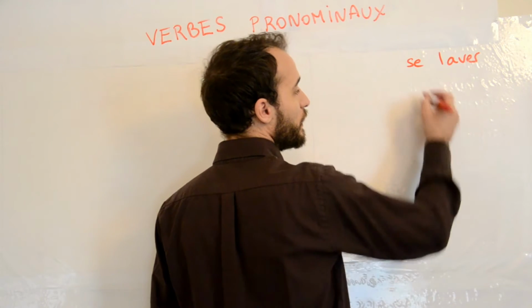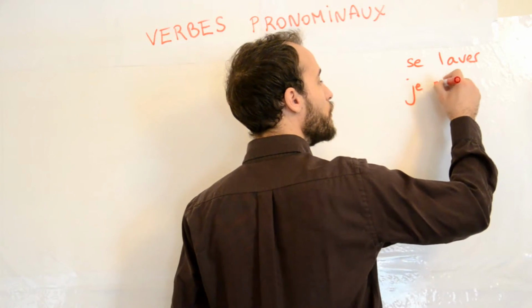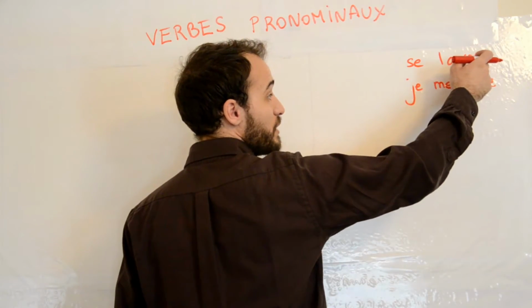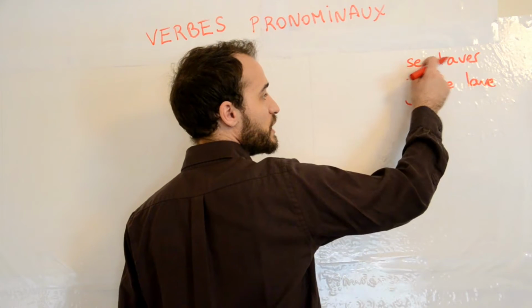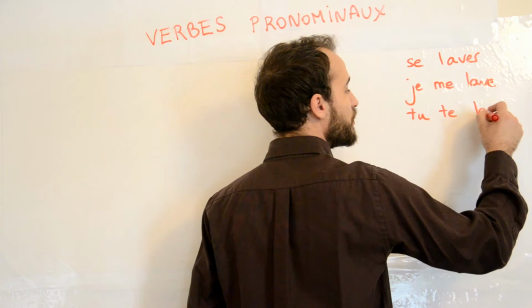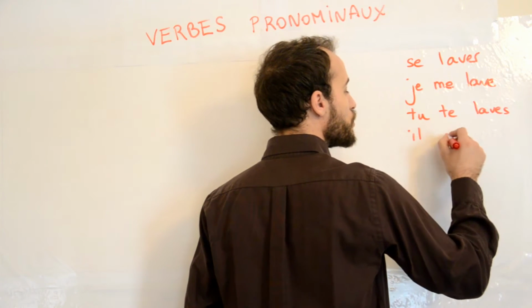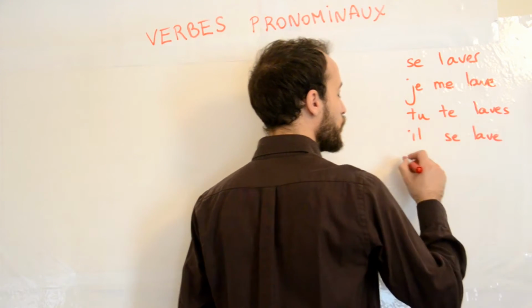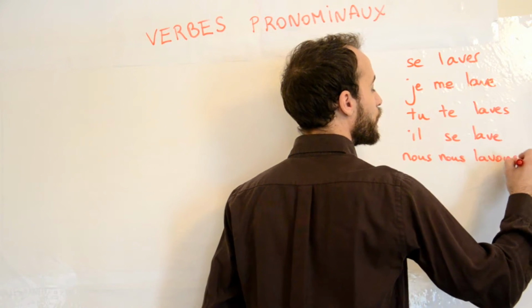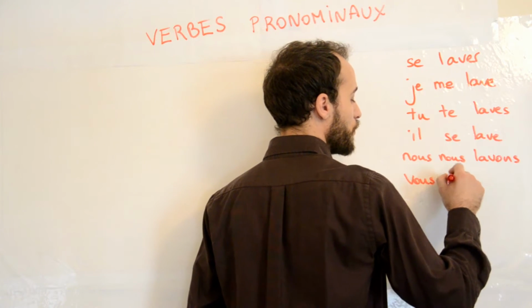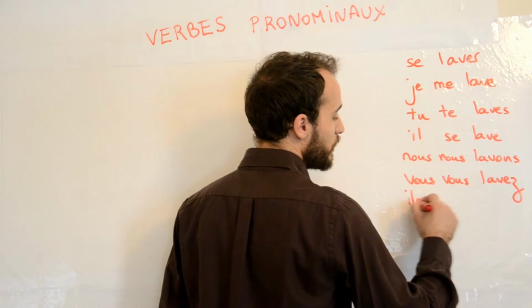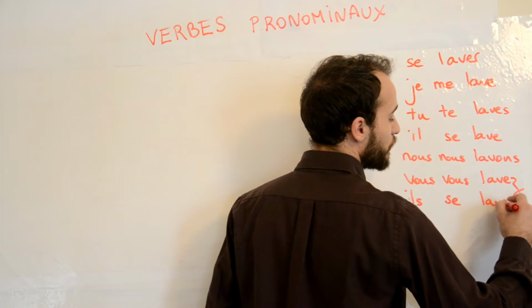So if you conjugate that, then you would have je me lave. If you conjugate it in present tense, this is a regular er verb, and this pronoun will change. Je me lave, tu te laves, il se lave, nous nous lavons, vous vous lavez, and ils se lavent.